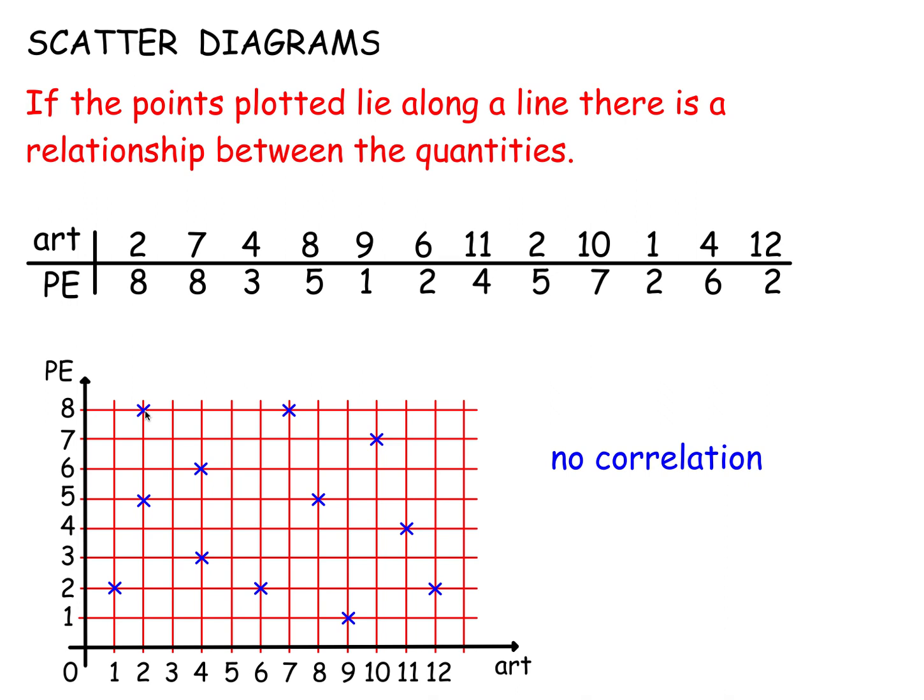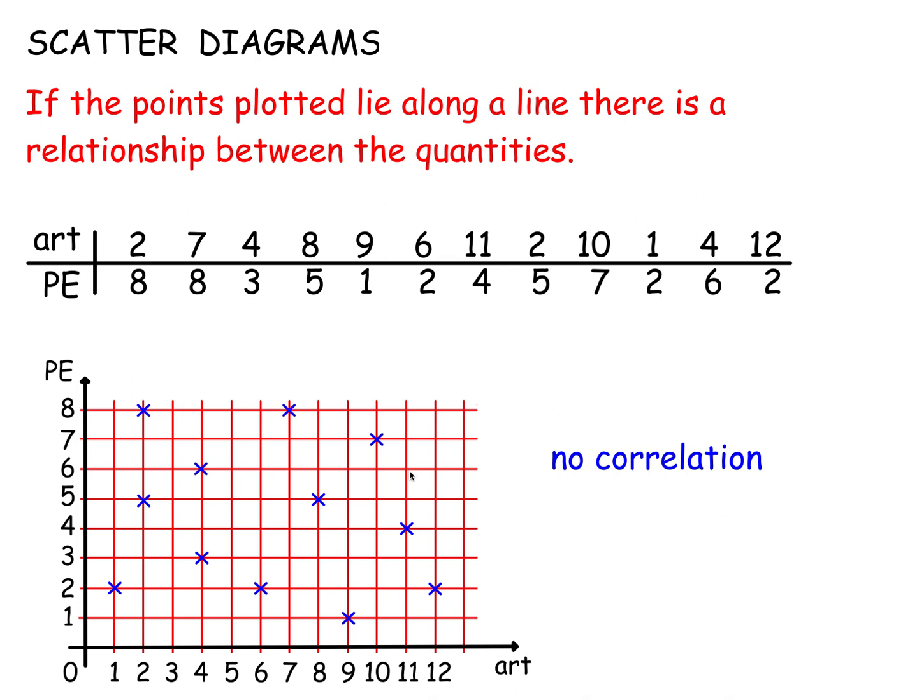Art's on the horizontal. The next point here is art 7, PE 8. We go to art 7 and we go up to PE 8. We put a cross, and we do that for all the points, and we get this scatter diagram. It doesn't matter if you plot PE against art or art against PE, it wouldn't make any difference.